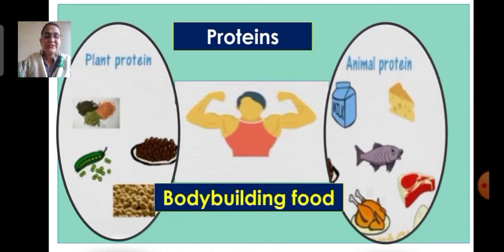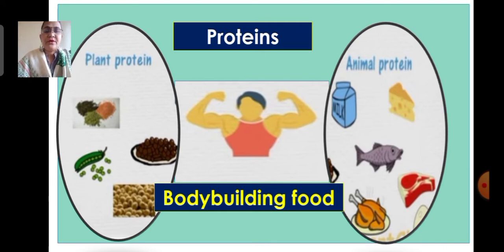Next is proteins. Proteins are the substance needed for the growth and the repair of our body. Foods containing proteins are known as bodybuilding foods. The various sources rich in proteins are milk, cheese, pulses, peas, soya beans, chicken, and fish.